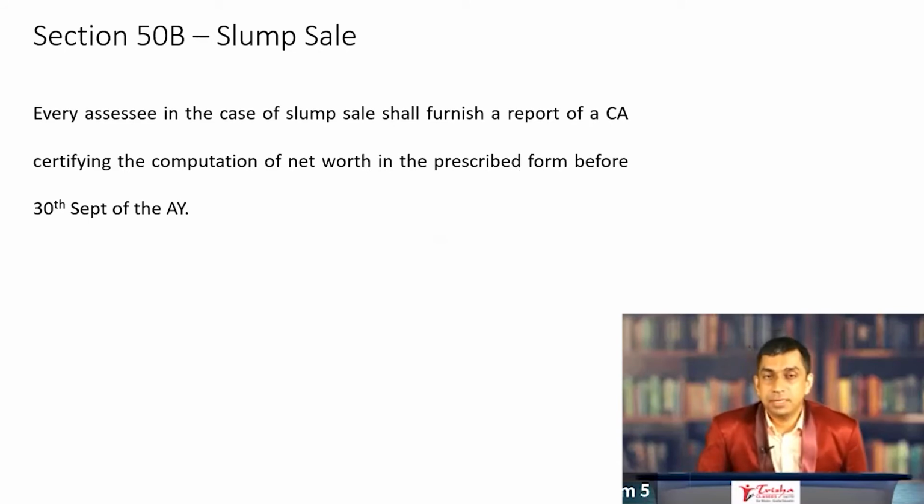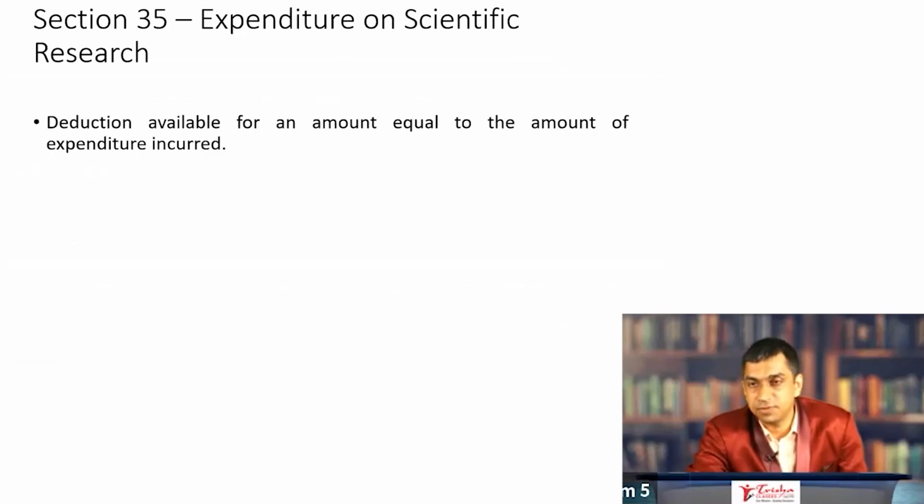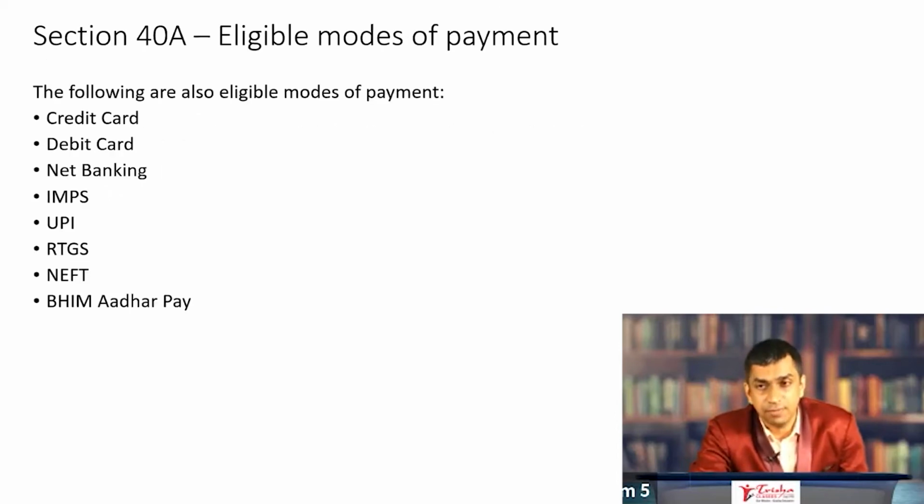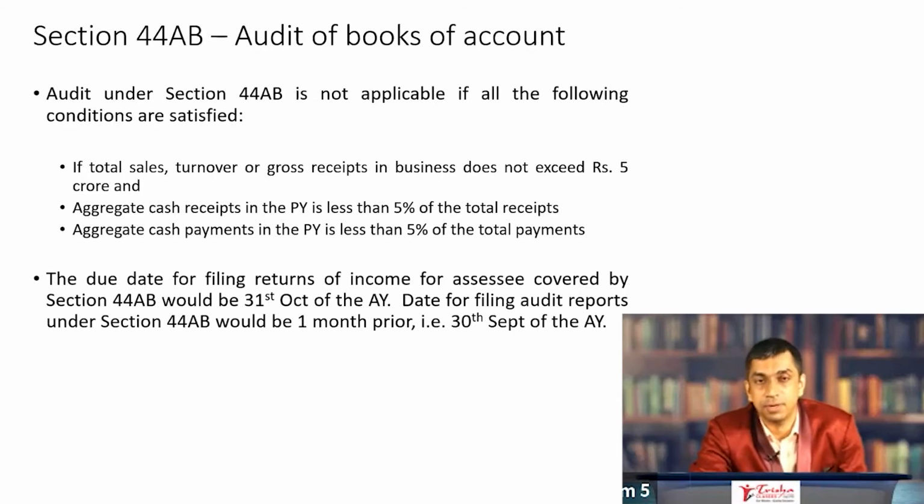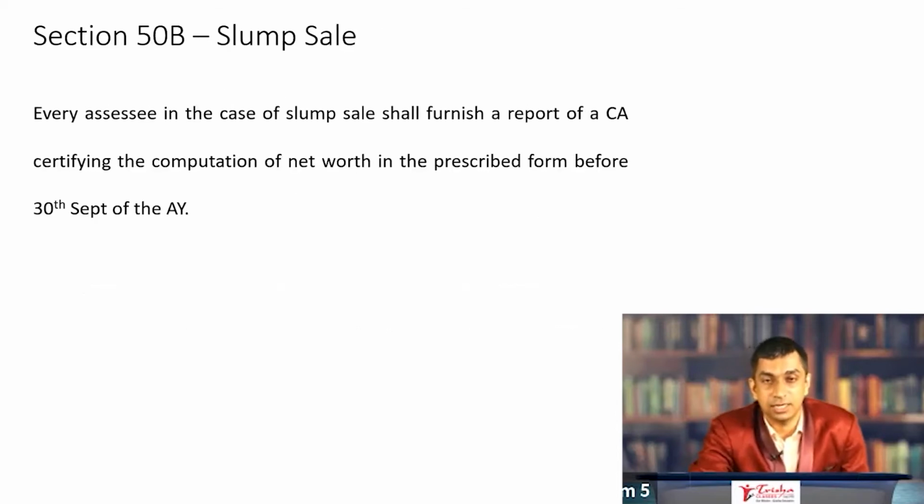So that is the amendment that has happened in profits and gains from business or profession, the third head of income. Section 35, not an amendment, basically a phasing out of weighted deductions. 40A, once again not an amendment, it's a notification issued prescribing the modes of payment, eligible modes of payment. 44AB, quite an important amendment, but I would think at the CA final stage this could turn out to be quite important, especially in terms of the receipts and payments being mentioned and the student being asked to calculate the total receipts, the cash receipts, and identify the percentage.